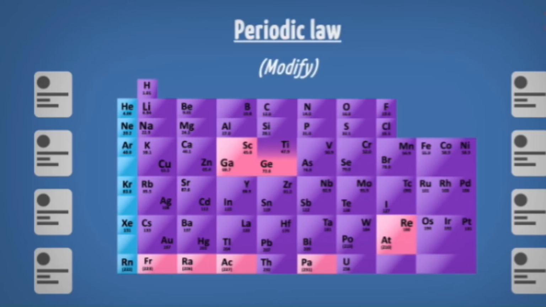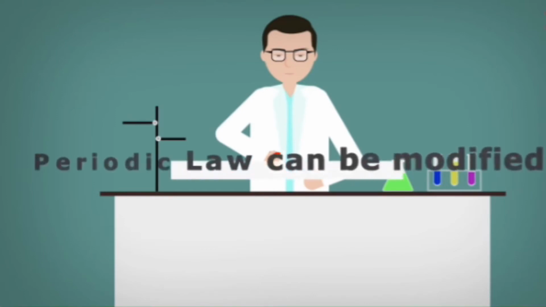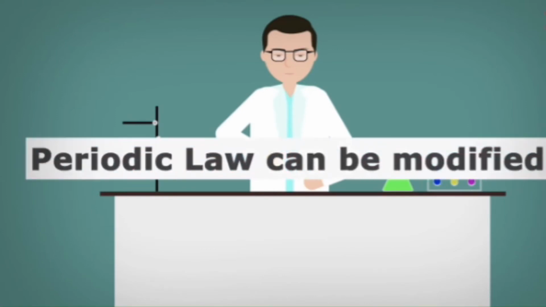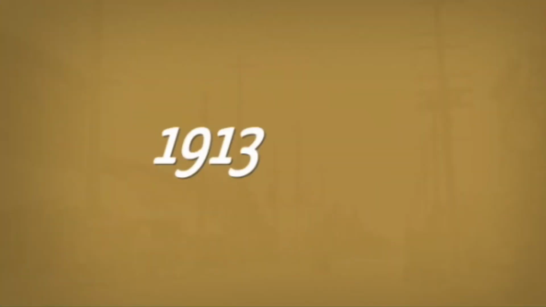And then Mendeleev's periodic law had to be modified to arrange the newly discovered elements. Of course, he left some places, but later still more elements were discovered. Then for those elements there is no place in Mendeleev's periodic table.